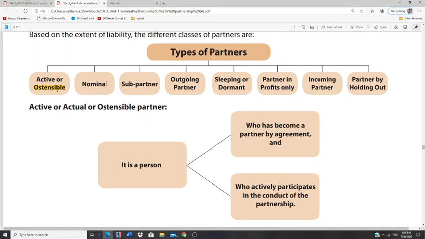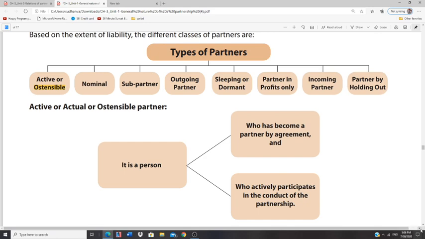Here, a person who is not actively involved but tries to look after the affairs of the business is called an active or ostensible partner. Then the next ones are nominal partner, sub partner, outgoing partner, sleeping or dormant partner, only partner in profits, incoming partner, partner by holding out. We'll be discussing these as and when I take up the particular topic. So first we'll start with active or ostensible.